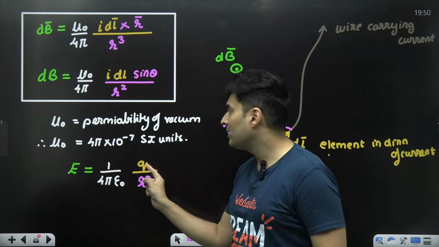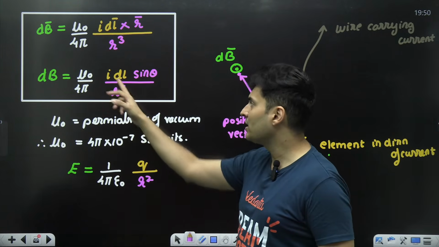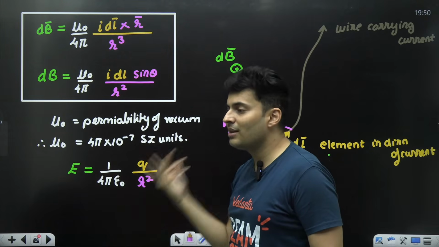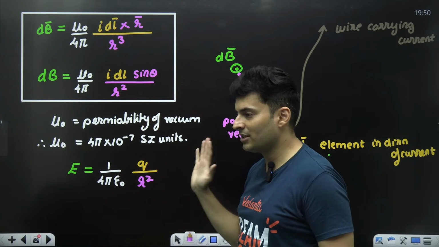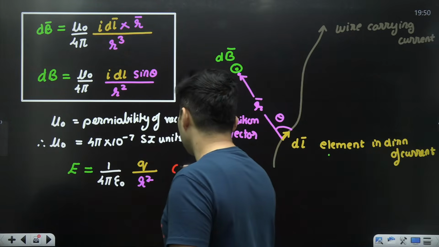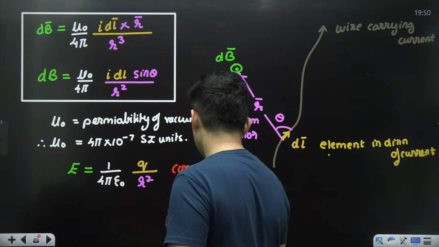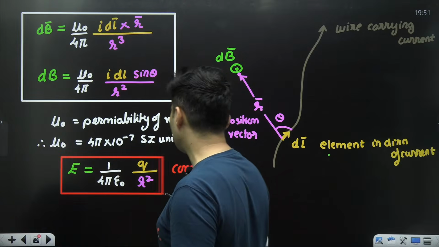Wherever you see charge, you will see current into something, or the current length combination, I dl. You can see r square here, you can see r square here also. Do you see? Same but different. I'm just comparing it. This is just for comparison. Okay, very important again. This is just for comparison.